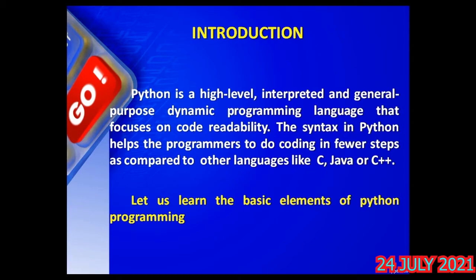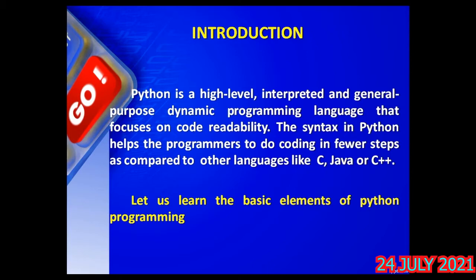See, so many terminologies are involved with Python here: high level language, interpreted language, used for general purpose, and dynamic. The term itself suggests it is very popular and used in various types of applications. General purpose, for all purposes, it almost covers everything. The Python language focuses on code readability.